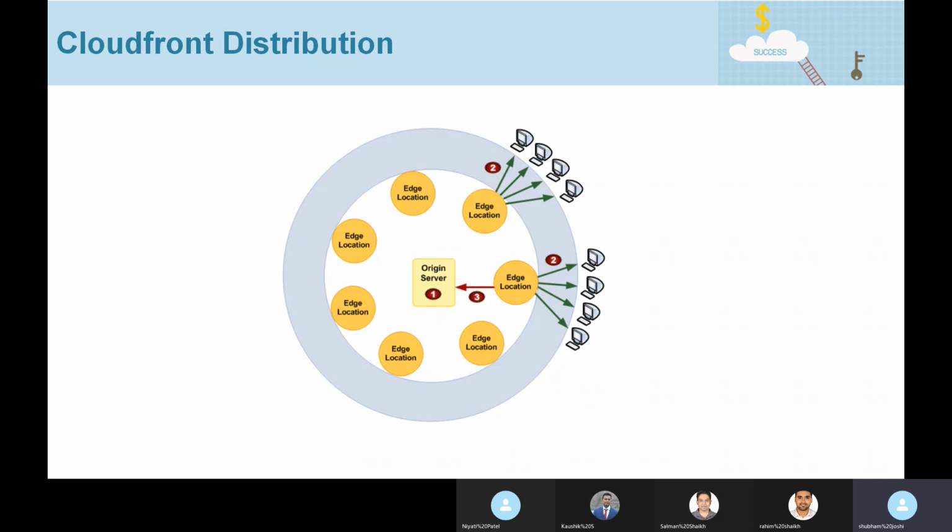Now there might be a question: if you're not caching dynamic content, then why even serve it via CloudFront? Why don't we let the users directly hit the load balancer instead of going via CloudFront? So the answer to this is, assume your load balancer is in the Asia Pacific Mumbai region, and your users are somewhere in North Virginia or somewhere in the US region. So now there are two options.